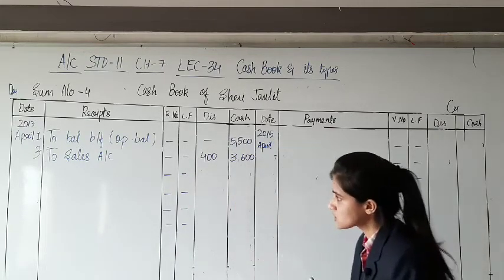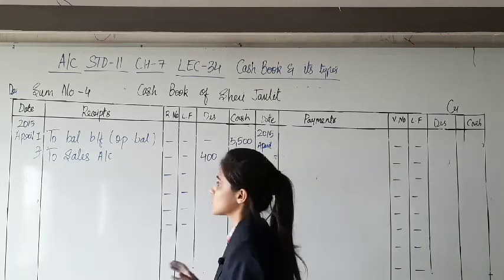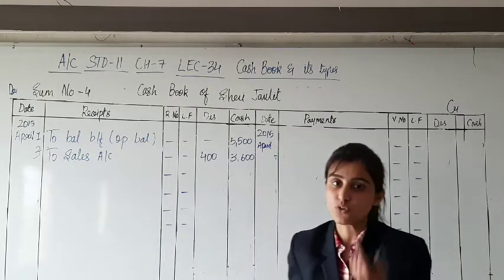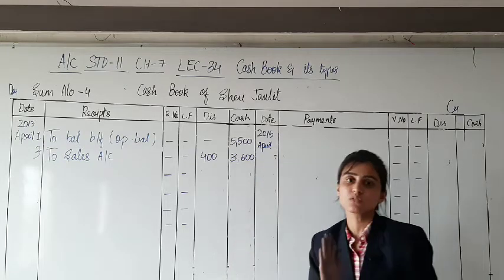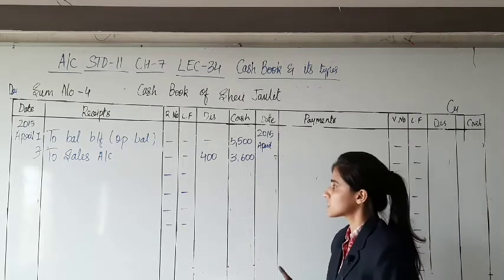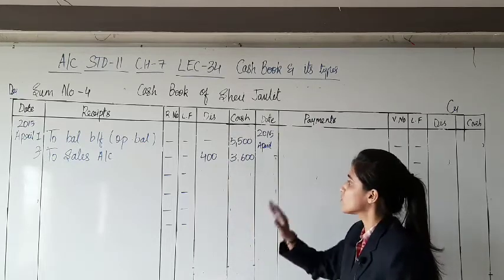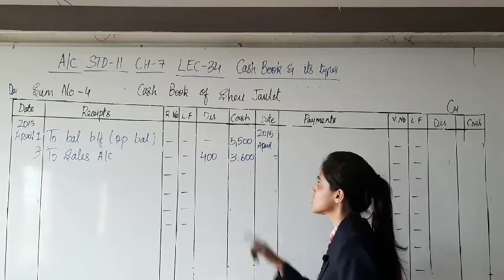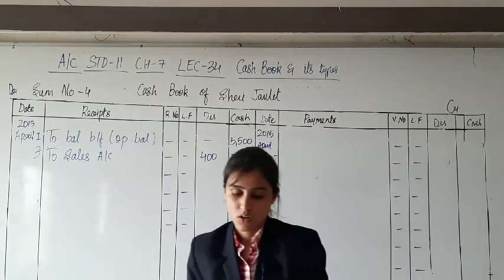See, goods have been sold. That means obviously you are going to receive an amount. Goods are of rupees 4,000. 10% cash discount you are giving, so it is your expense. 10% of 4,000 is 400. Discount is an expense, so debit side 400. Out of 4,000, 400 is the discount that you have allowed. So the net amount of goods is 3,600 that you have received. Alright.